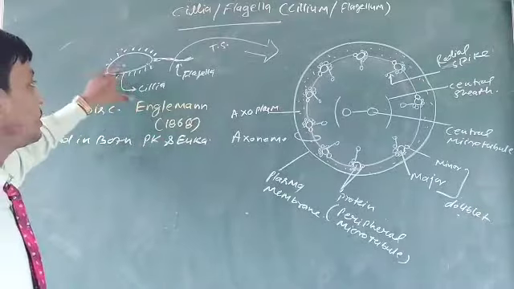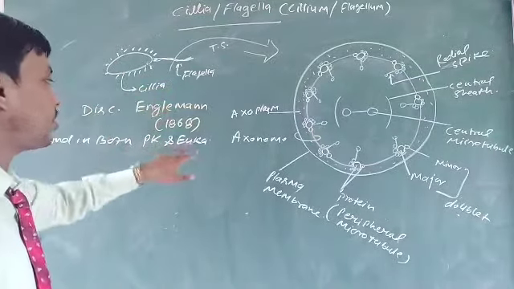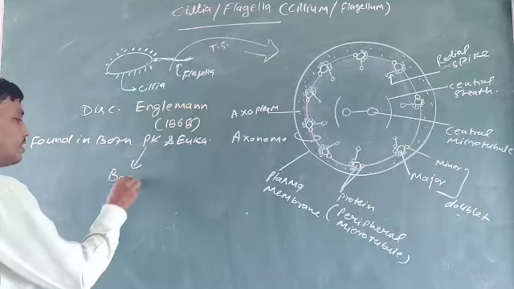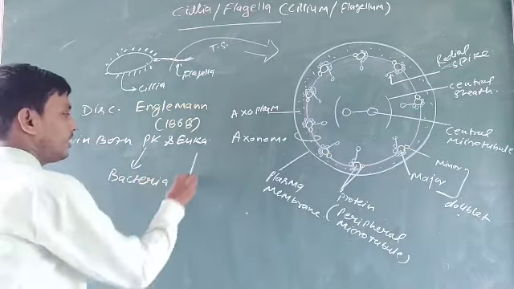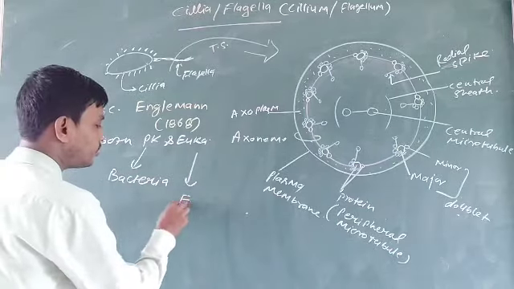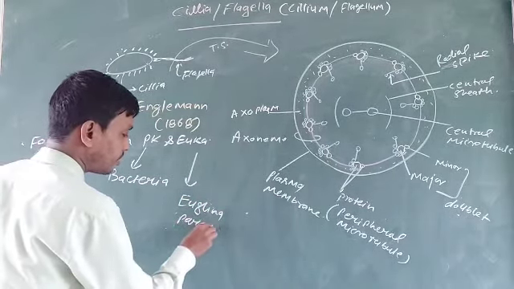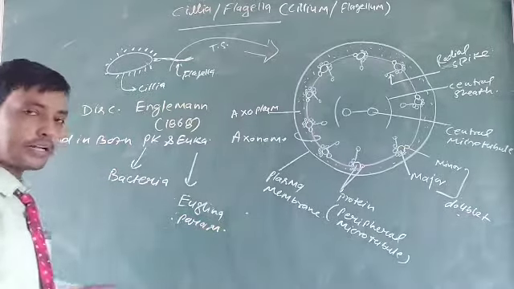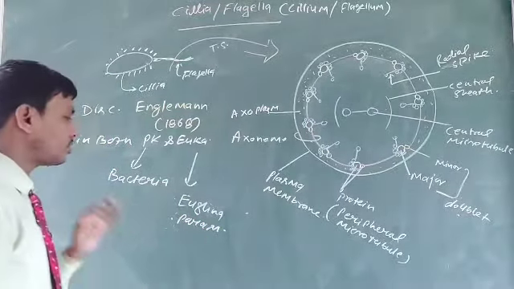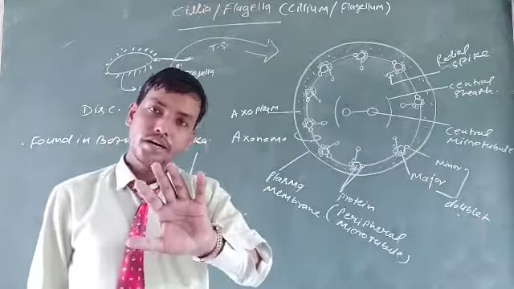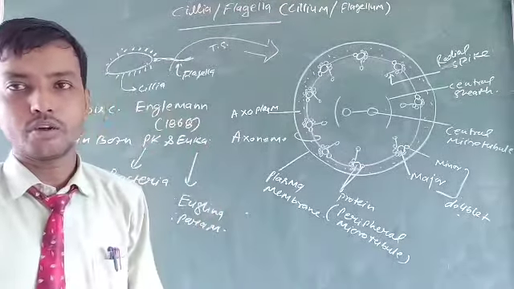Cilia are found in prokaryotic and eukaryotic organisms. In prokaryotic, for example bacteria. In eukaryotic, for example Euglena, Paramecium, Leishmania. So these are some eukaryotic organisms. Leishmania, Paramecium, Euglena, these were all unicellular eukaryotic organisms.